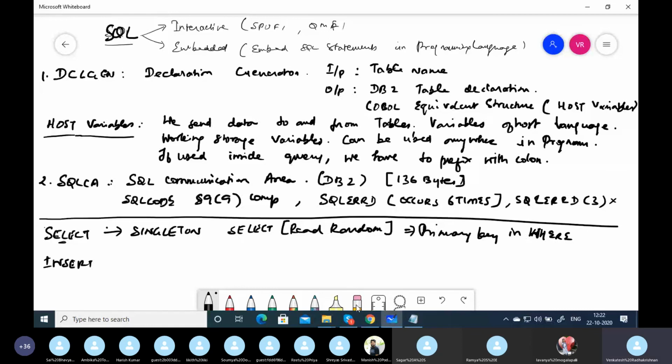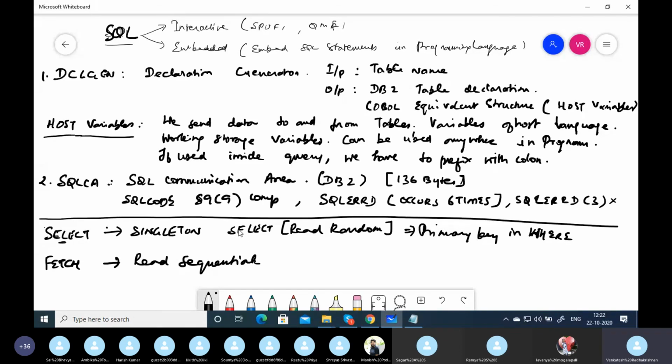So what is read sequential then? Without a where clause, select and fetch. So you do read sequential when you are going to process all the rows in a DB2 table.